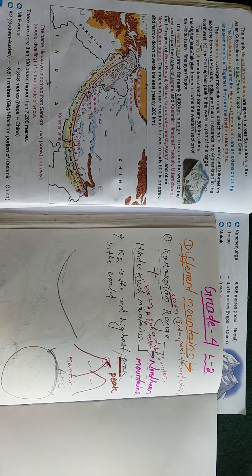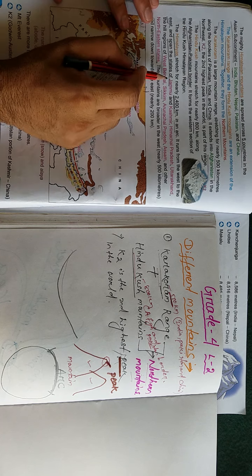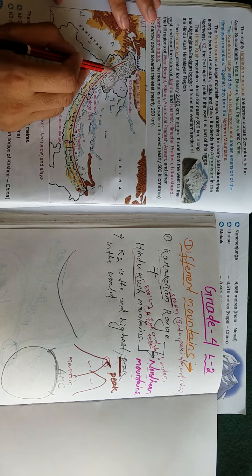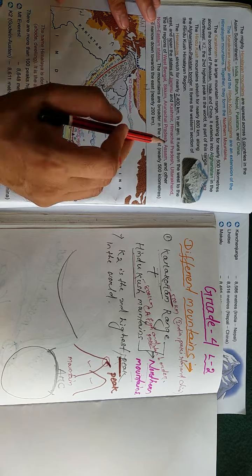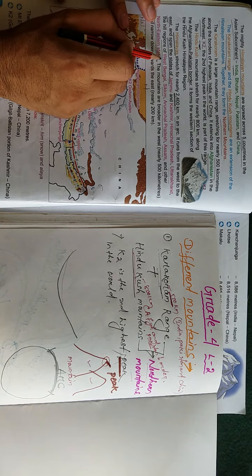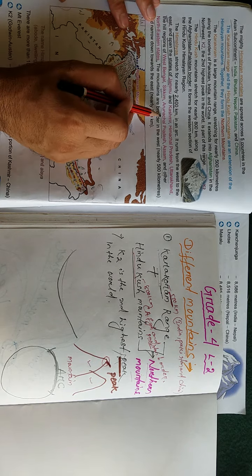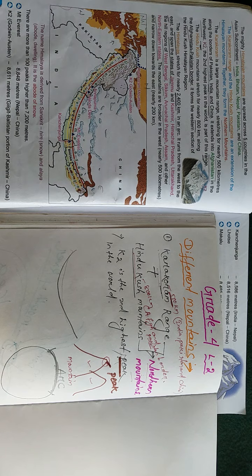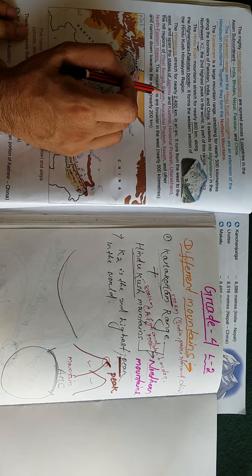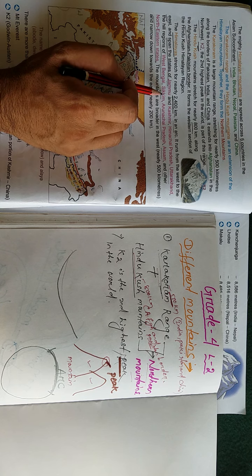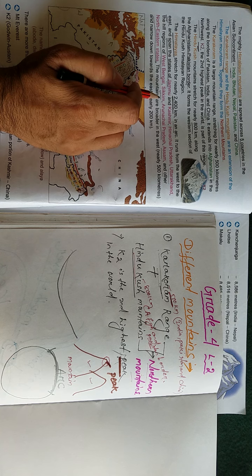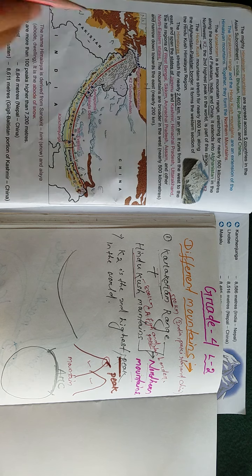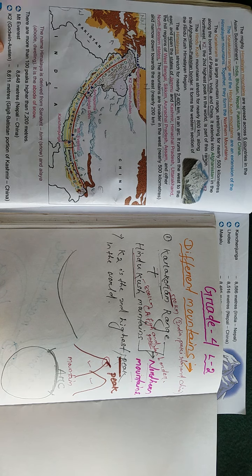Spans means it's going through the states. Which states? Jammu and Kashmir, Himachal Pradesh, Uttarakhand, West Bengal, Sikkim, Arunachal Pradesh, Assam and other northeastern states. So in our country India, the Himalaya is passing through these states, which means we can see the Himalaya in these states in India. Understood, students?